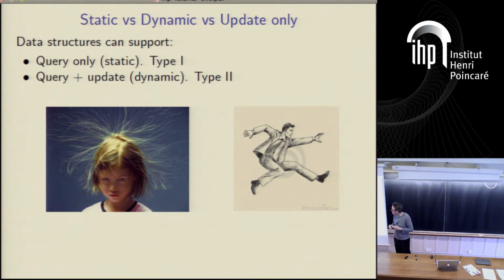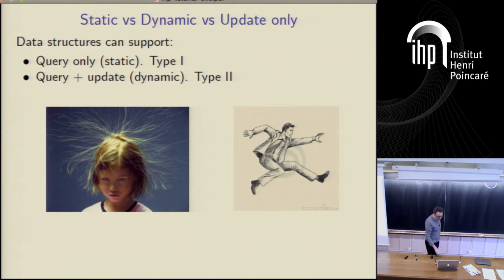In type 2, we have dynamic data structure problems. In this situation, you're allowed to update the data as well as query it. So the data doesn't remain static. This is a little child here who's suffering from a terrible problem of static.